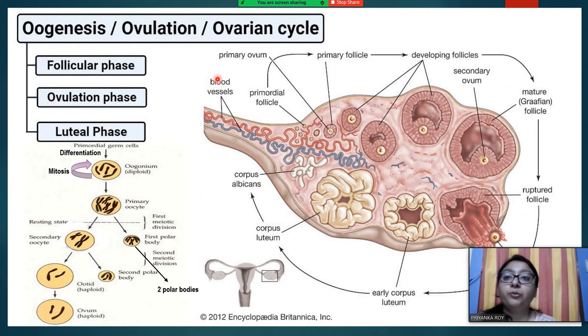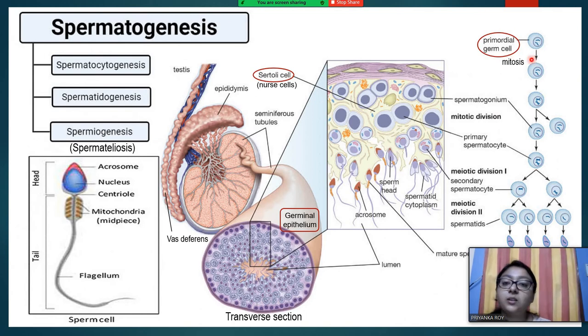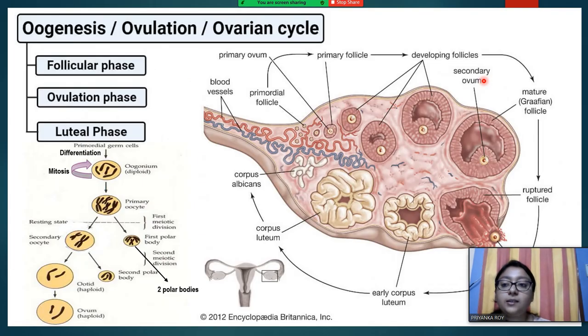Next, moving on to ovulation or oogenesis. As you can see, this is the internal structure of an ovary, and like I already said, the primordial germ cells are here also. In spermatogenesis, primordial germ cells were the first cell to begin with, and in oogenesis the same primordial germ cells are there. They form the oogonium by differentiation, since germ cells are stem cells basically. By differentiation, they form the diploid oogonium. Oogonium can divide by mitosis and create more and more oogonia.